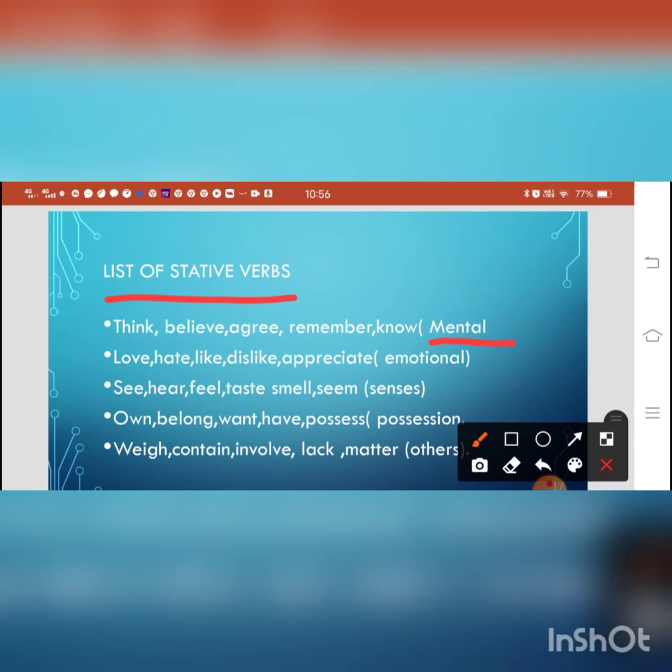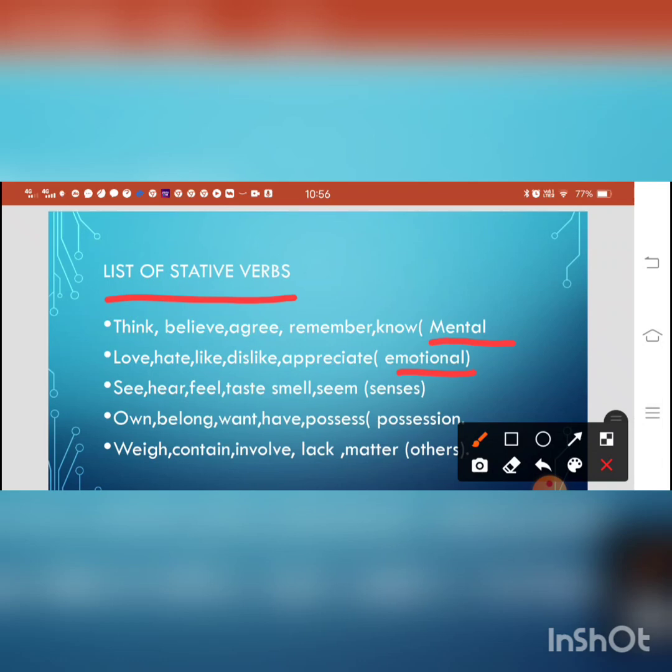Now the next, emotional status. The verbs which express the emotional status of the subject: love, hate, like, dislike, appreciate. I appreciate, not I am appreciating. I dislike, not I am disliking. I hate, not I am hating. I love, not I am loving.